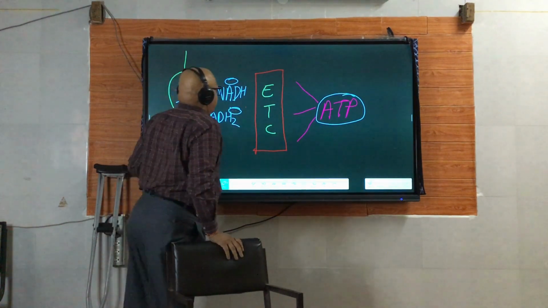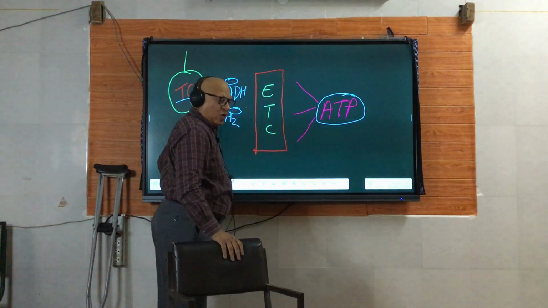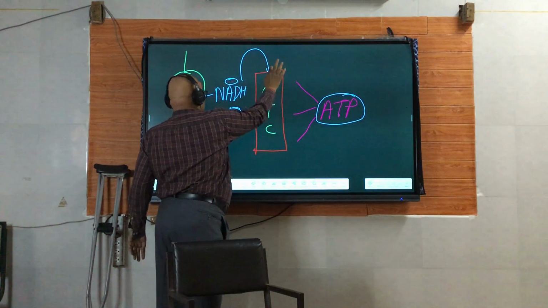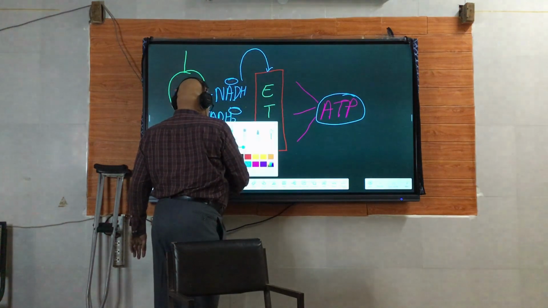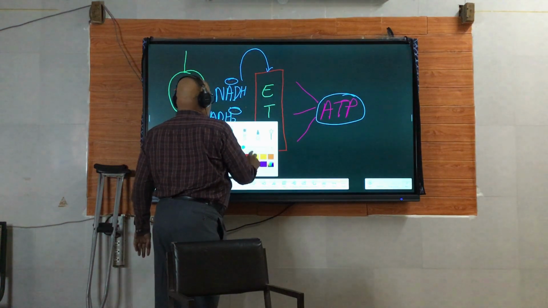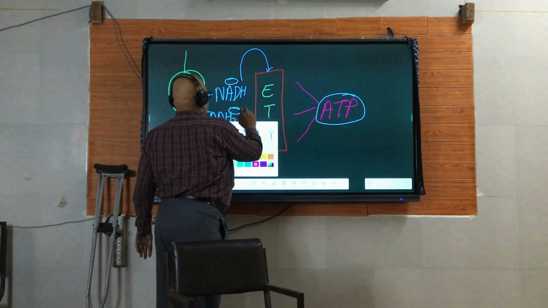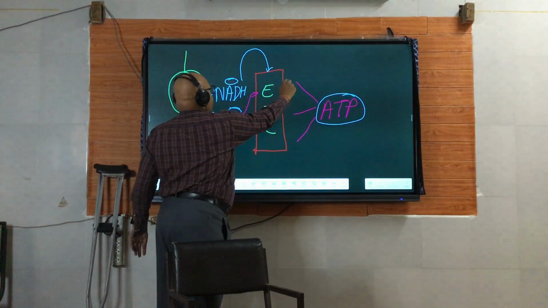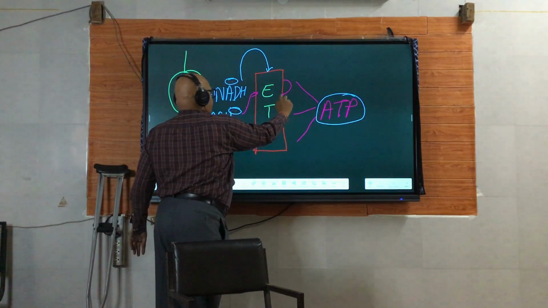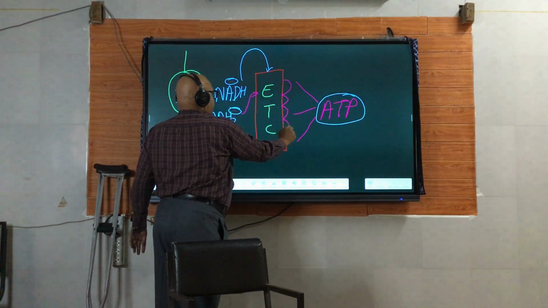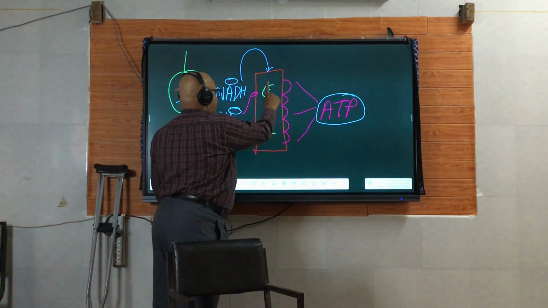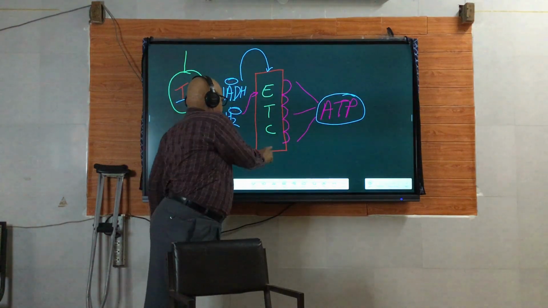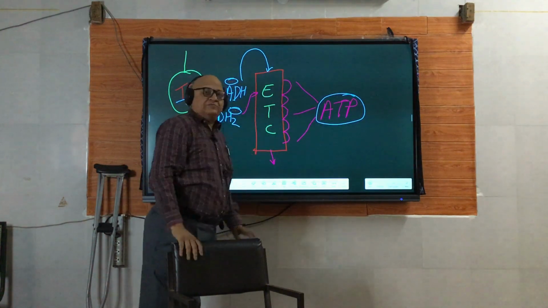So these reducing equivalents, these electrons, are funneled into the electron transport chain, and they enter at various places, and as they move down the electron transport chain in a stepwise fashion, they release free energy. And finally, electrons emerge from the electron transport chain.